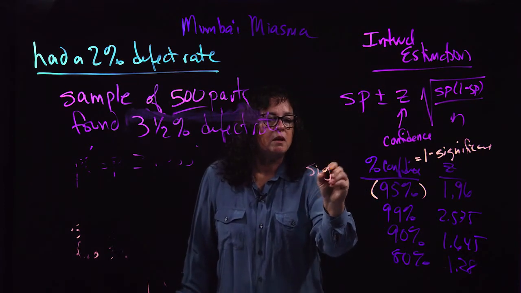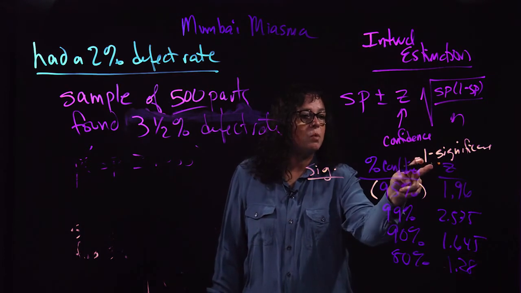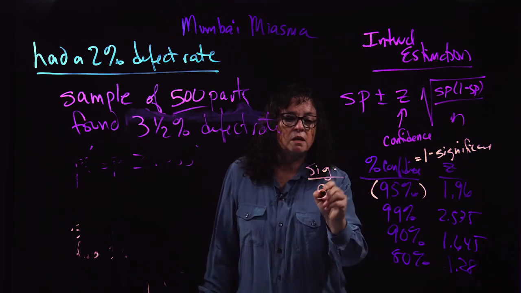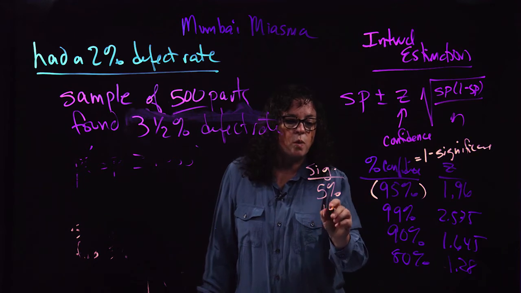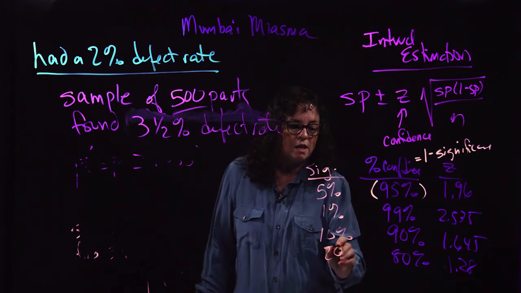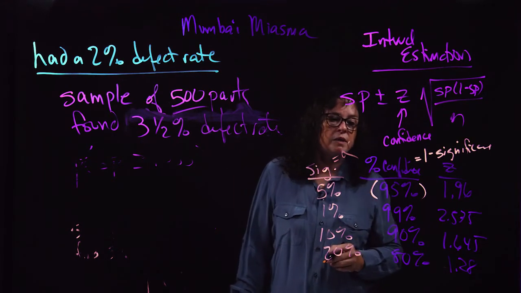So they are related this way: 95% confidence is 5% significance, 99% is 1%, 90% is 10%, and 80 is 20% significance. Significance is often written with an alpha.